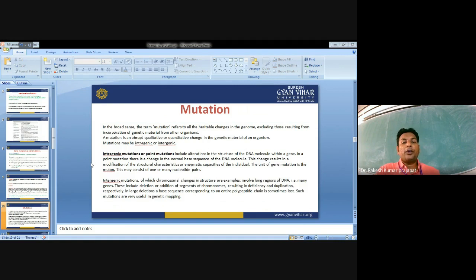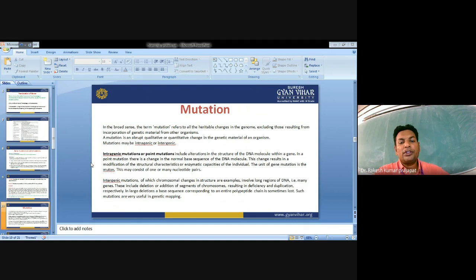Intragenic mutations, or point mutations, are due to alteration in the structure of DNA molecules within a gene. In a point mutation, there is a change in the normal base sequence of DNA. This change results in modification of the structural characteristic or enzymatic capacity of the individual. The unit of gene mutation is the muton. This may consist of one or many nucleotide pairs.